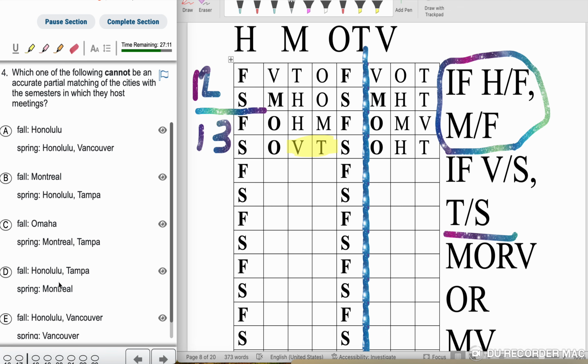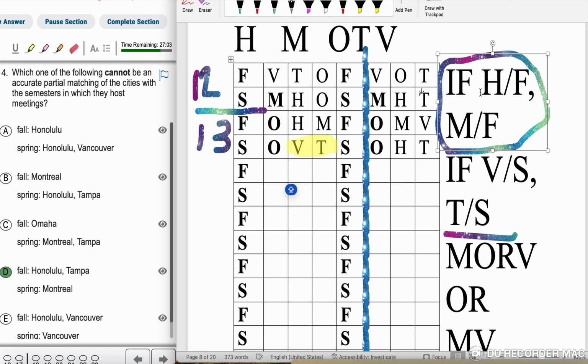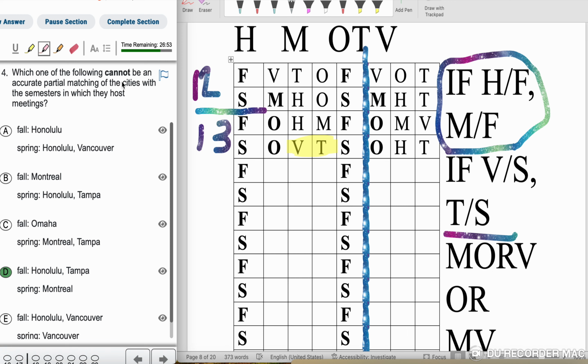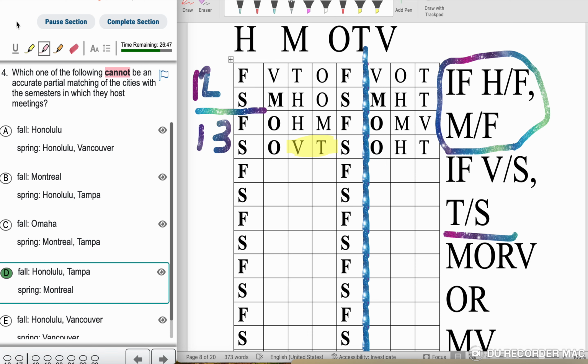That means that M has to be fall and M's in the spring, so that's not going to work out because according to the conditions here, if you see it, it's circled right now, that if H is in fall, M is in fall, and this one has H in fall, but M is in spring, so that's going to go against the conditions, so we're going to choose that as the cannot be true, and I'm going to go ahead and highlight cannot. Answer D. F for fall, H and T, S for spring, M. Moving on. And that was question 14, and we were able to solve it by looking at the conditions.